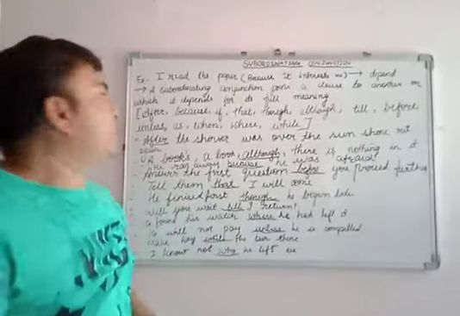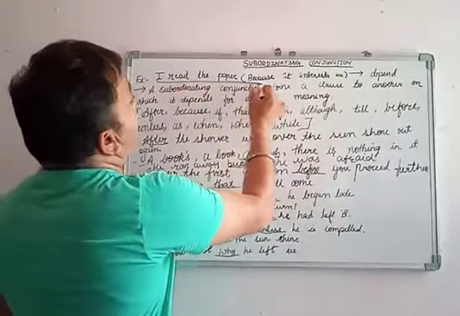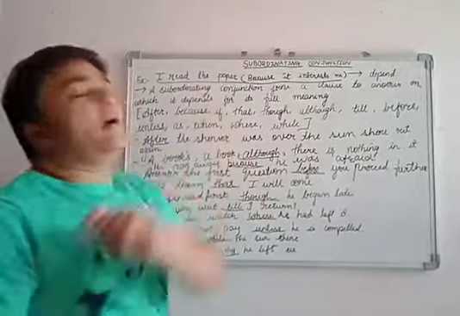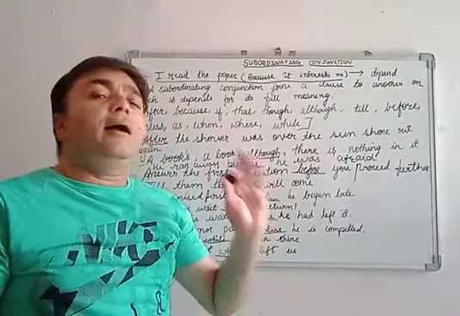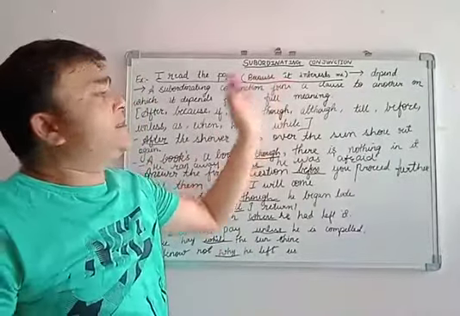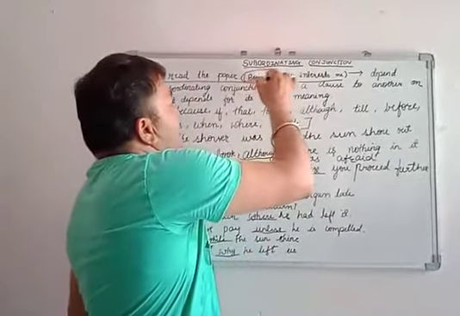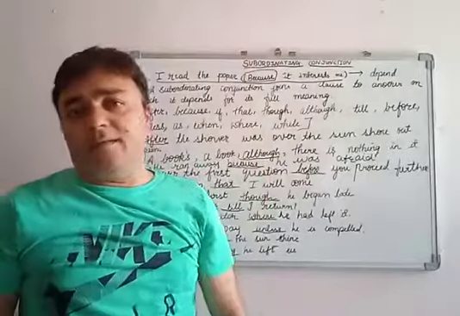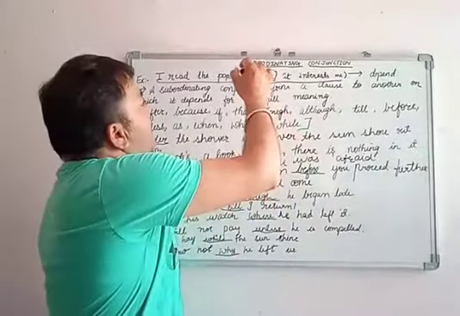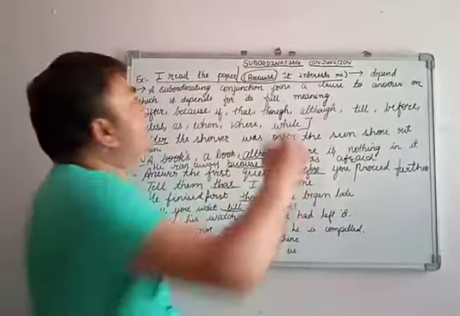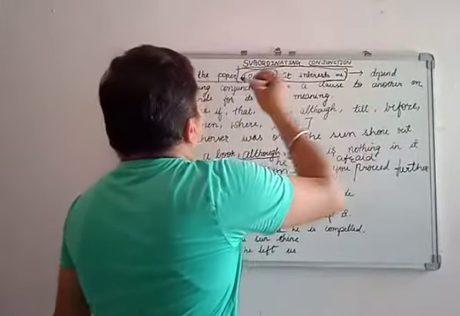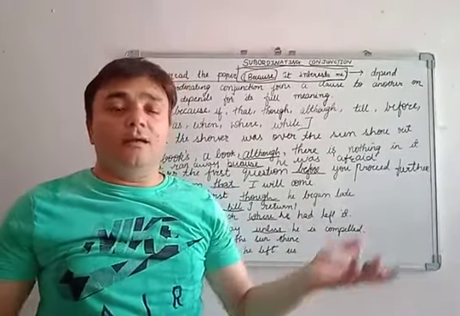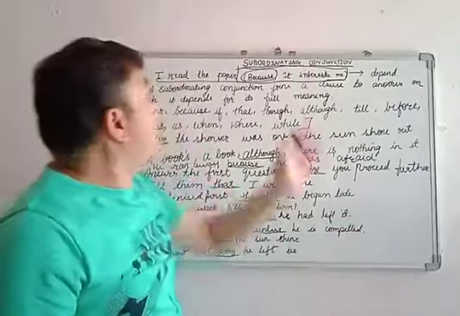What is a subordinating conjunction? Here: I read the paper because it interests me. I read the paper, I read the book, I read whatever you like. Because is the conjunction, we can say. Now, what is the subordinate part in this sentence? This one is subordinate. I read the paper. Why? No answer. I read the paper because it interests me.